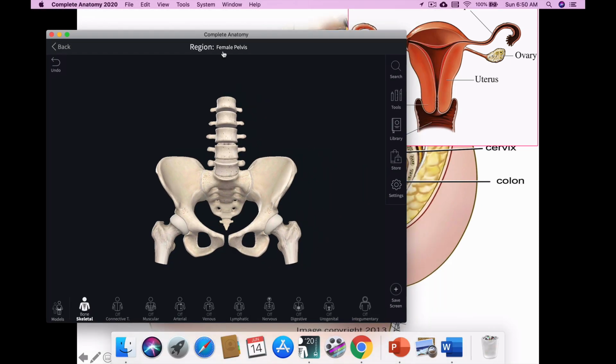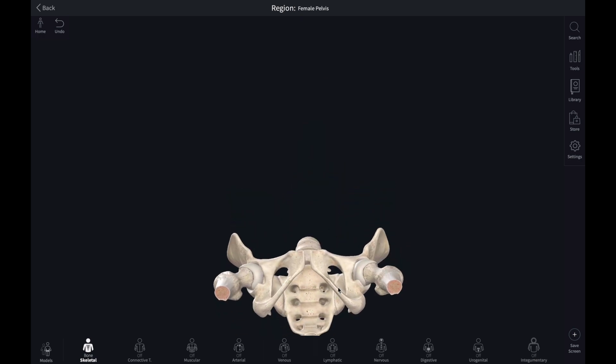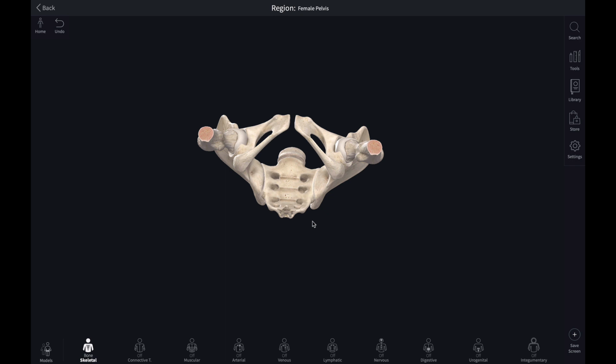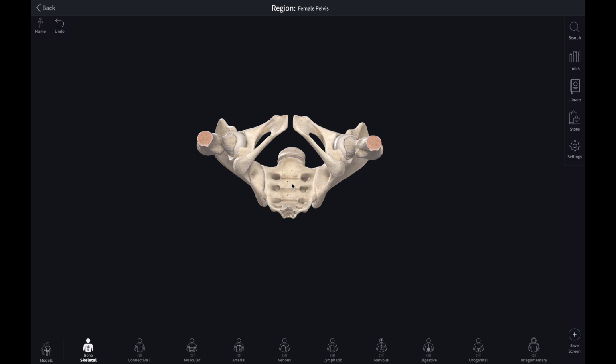So this is a female pelvis. Female pelvis has lots of differences between male and female. Male pelvis is just triangular. Female pelvis is broad because it has to accommodate the baby passage, the fetal passage. If you see underneath the pelvis, this is the pelvic outlet, and this is the pelvic inlet, that is from the iliopectineal line and the sacral ala. So this is the pelvic outlet.